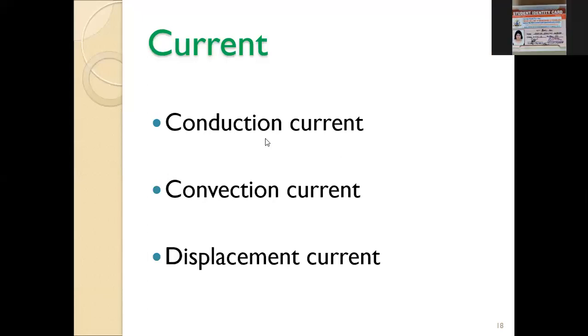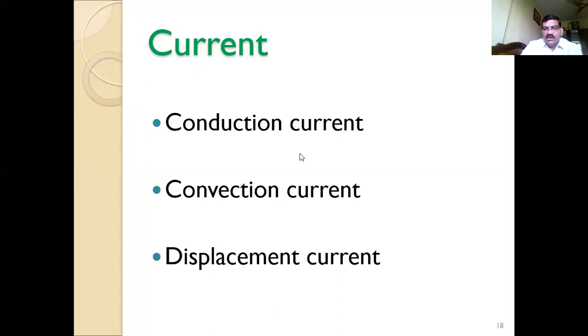Now what is that? So very first is the conduction current. What is conduction current? Whatever your Ohm's law, KVL, KCL, everything you are considering, that is the conduction current. The current flowing through a conductor, any conductor, whatever it is, that is the conduction current. And KVL, KCL, superposition theorem, starting from the Ohm's law that you have discussed.